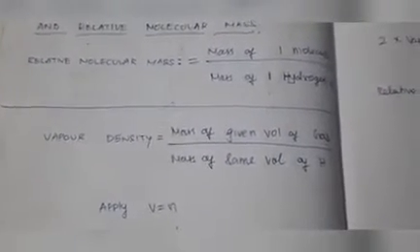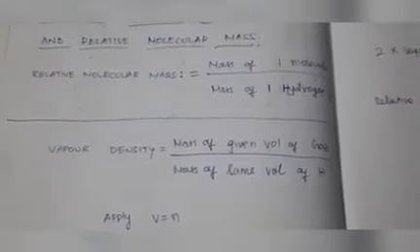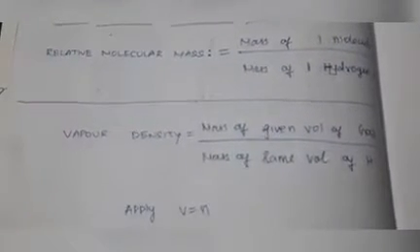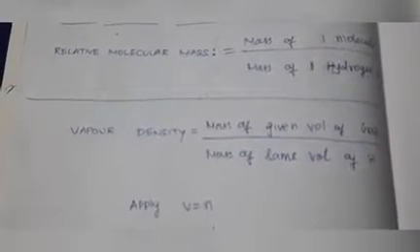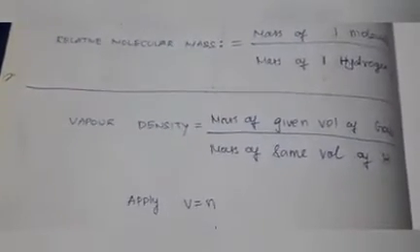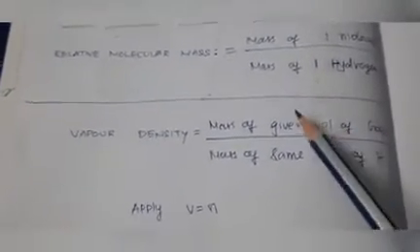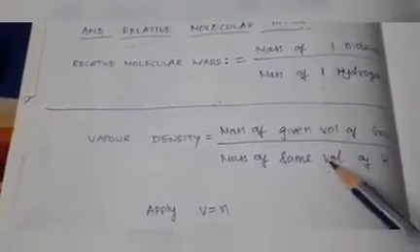What is Avogadro's law? Same volume of all gases contain equal number of molecules, that is V is equal to N. So in this equation, instead of volume we are going to apply N molecules.